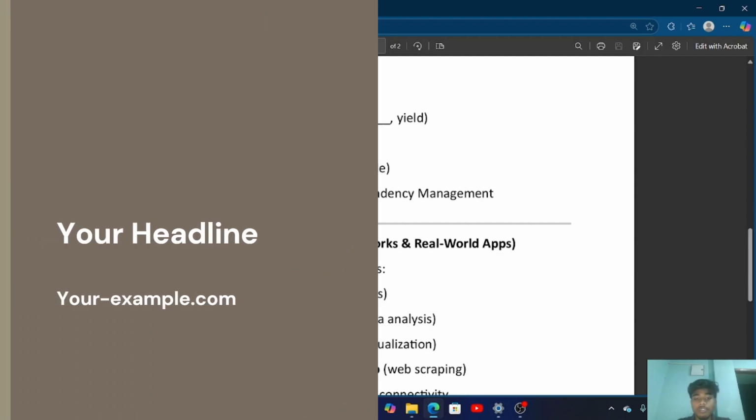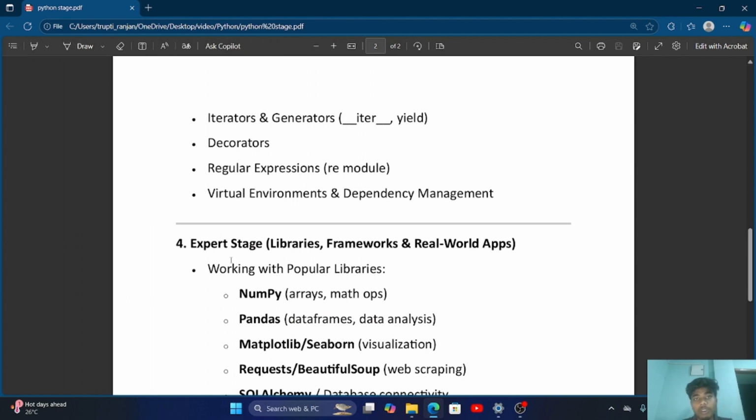Expertise helps in our jobs, where we work in real-life jobs like a data scientist. If we have an AI/ML specialist, then we go through the expertise. In the expert stage, we discuss libraries, frameworks, real-world apps.